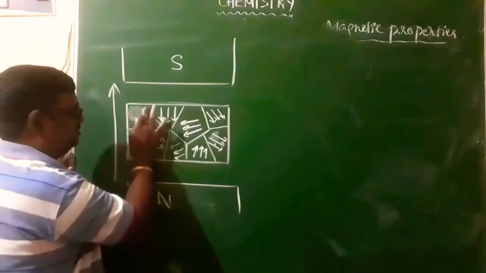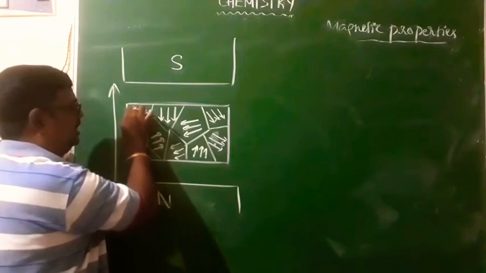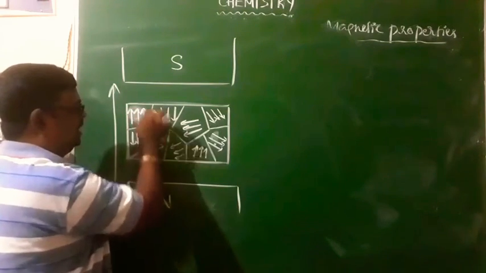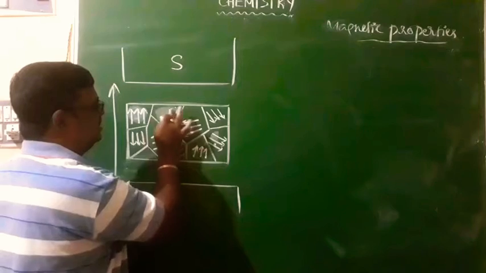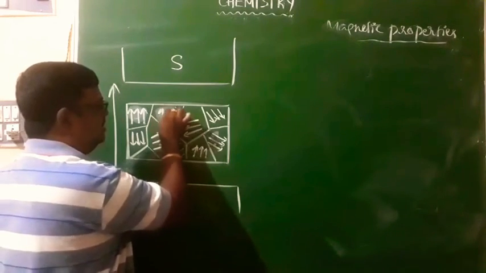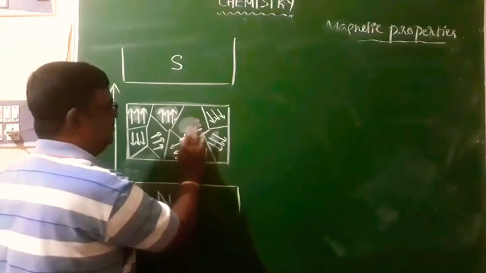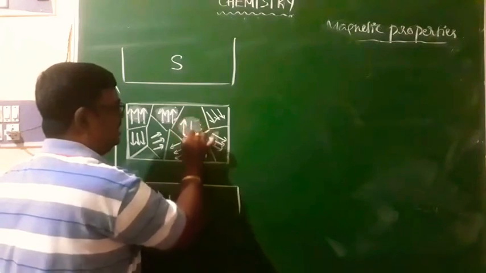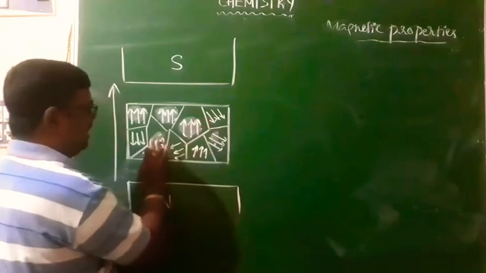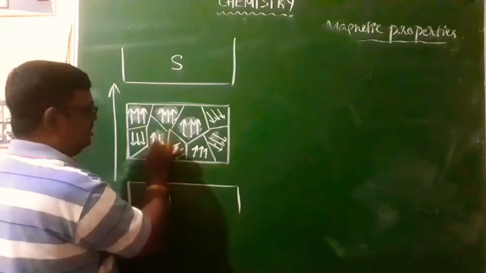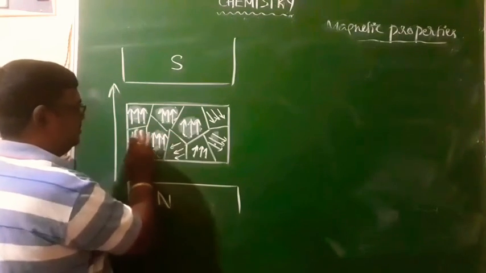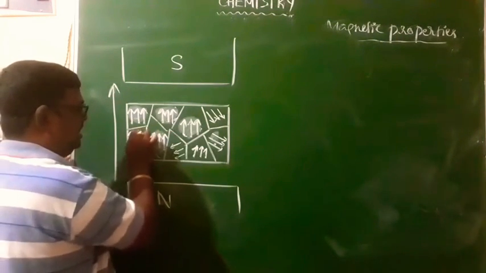All the groups of atoms will have their magnetic moments aligned in the direction of the magnetic field. All the domains, atoms of all the domains, will have their magnetic dipoles in the same direction.